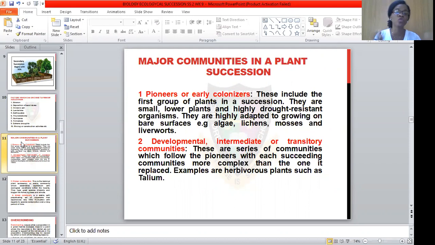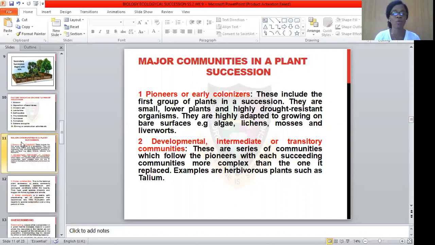These include the first group of plants. They are usually small, lower plants and highly drought resistant organisms. That is, no amount of drought can take them away. They are highly adapted to growing on bare surface, barren land, e.g. algae, lichen, moss, and liverworts. These are examples of plants that we refer to as first colonizers, or pioneer or early colonizers of a particular plant succession.